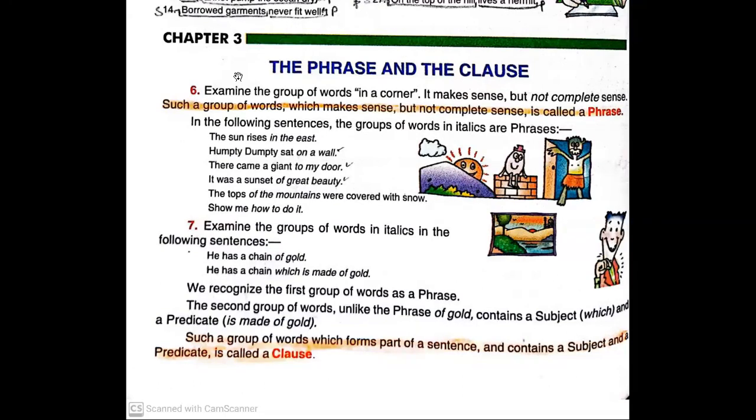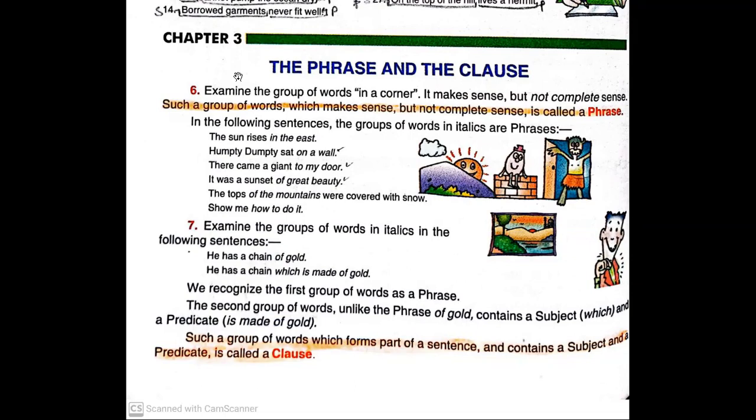Are you getting it? Yes, ma'am. There can be two subjects, or two predicates, in a sentence, which gives a complete sense to a sentence or may define something more in a sentence. So it leads to the paragraphs also.